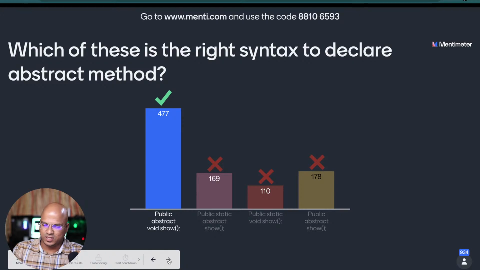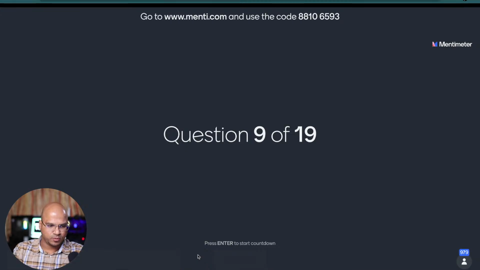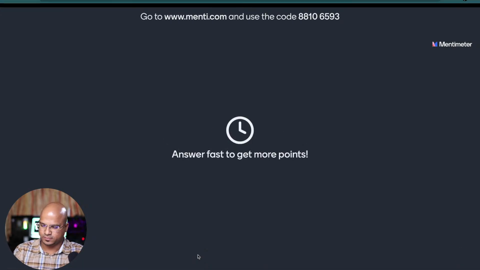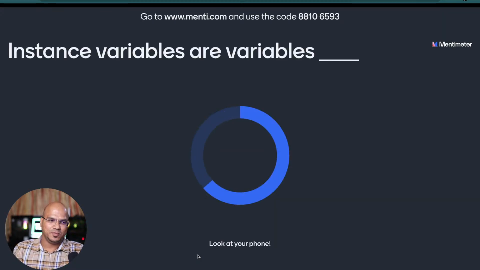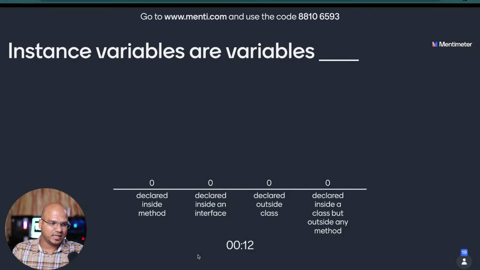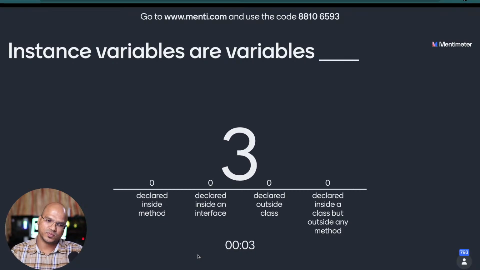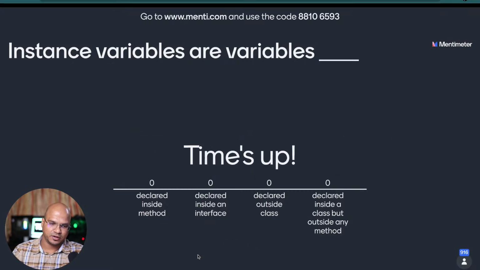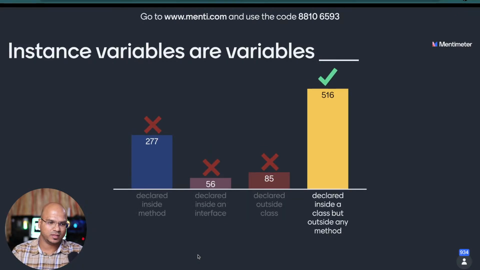Okay, now let's go for the next question. Ninth question coming on your screen. Here we go. Instance variables are variables. Okay, what are the options? Variables declared inside the method, declared inside an interface, declared outside the class, and declared inside a class but outside any method? Okay, where do you put your instance variable? I can see 900 people already voted for this question. And okay, the right answer is the last one. So basically, you declare the instance variable outside the method but inside the class. There's a portion where you mentioned that, right? So the variables which you